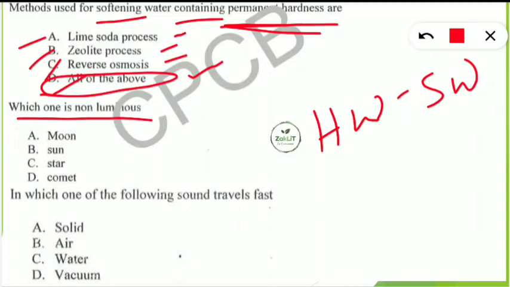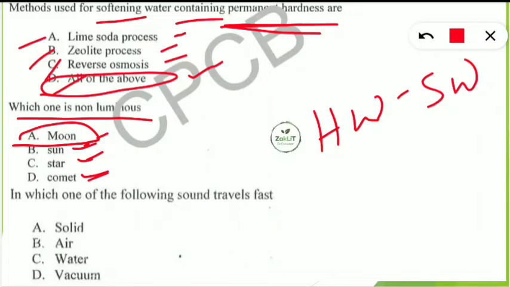Next question is, which one is non-luminous? Non-luminous means which is not having its own light. So here the options are moon, sun, star, or comet. So this is a very basic general question. It will be moon, because moon is not having its own light. It is taking the sun's light which is luminous. Star is also luminous. Comets are also luminous, and moon is not luminous because it is taking the light of sun and then it is reflecting. So it is not having its own light, so it is non-luminous.